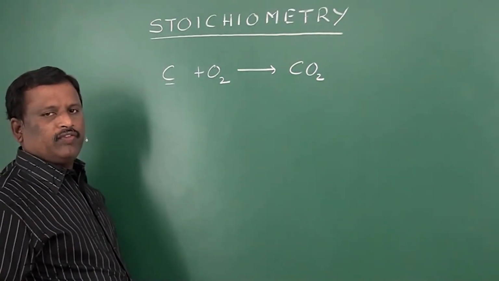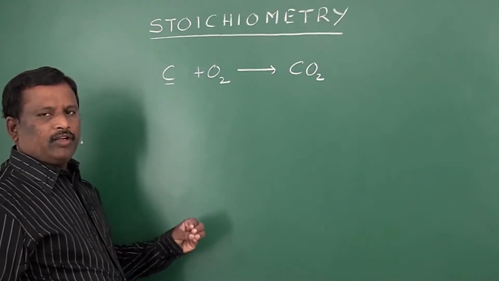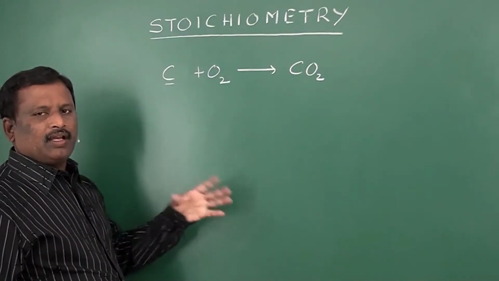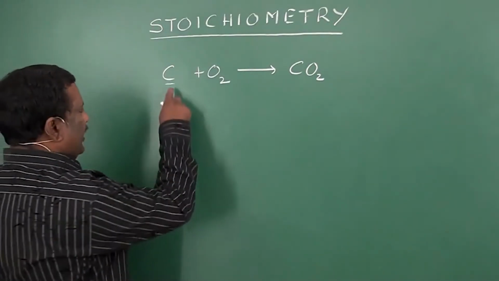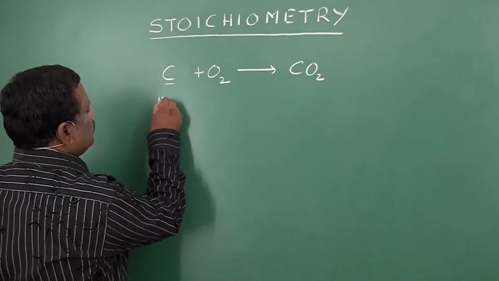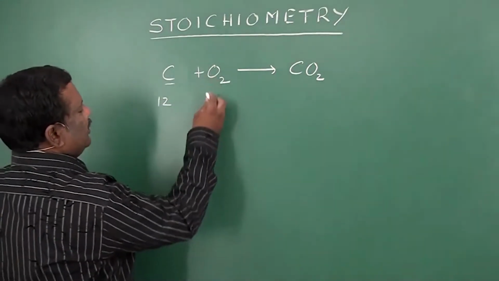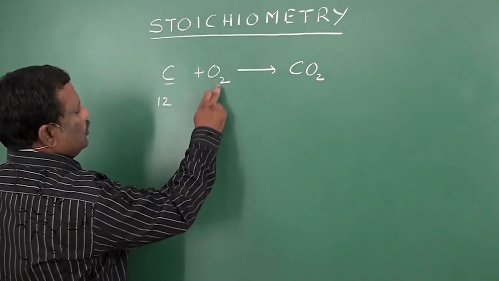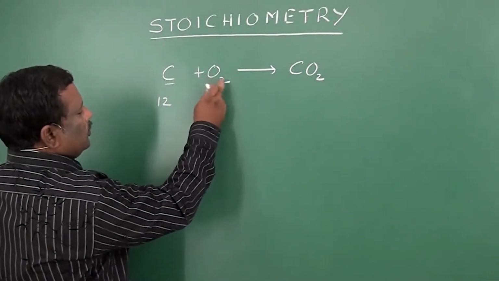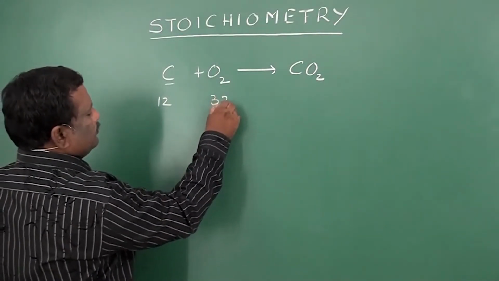First of all, we have to verify whether it is according to the law of conservation of mass or not. One atom of carbon has an atomic weight of 12. In oxygen, two oxygen atoms are there, so in O2 the molecular weight is 2 into 16, that is 32.